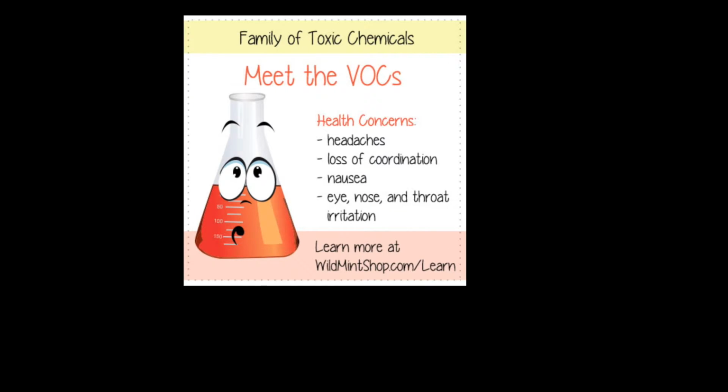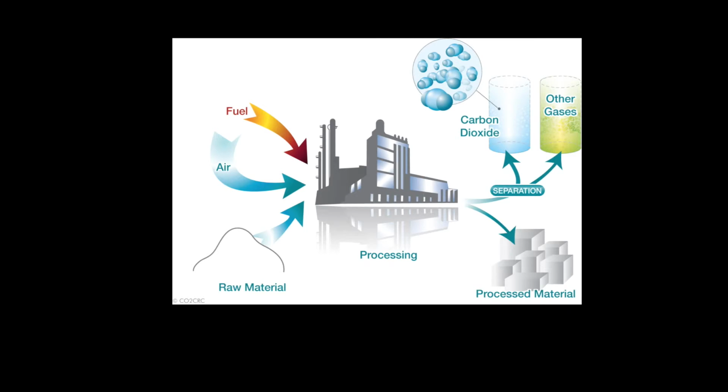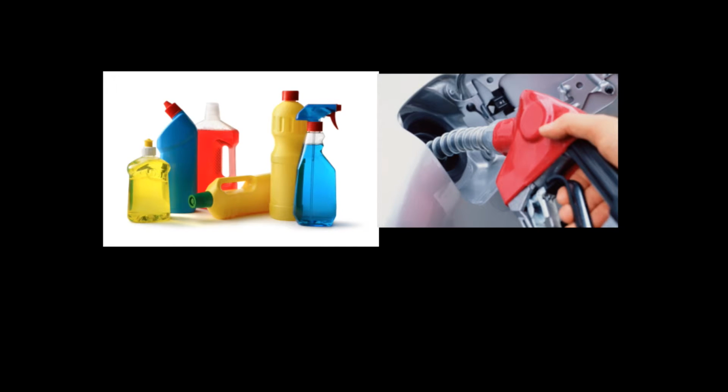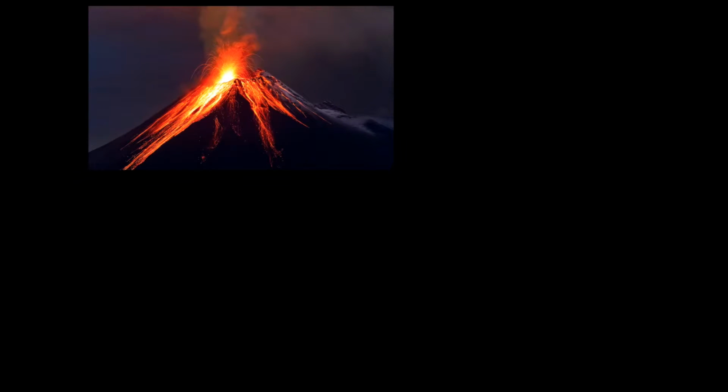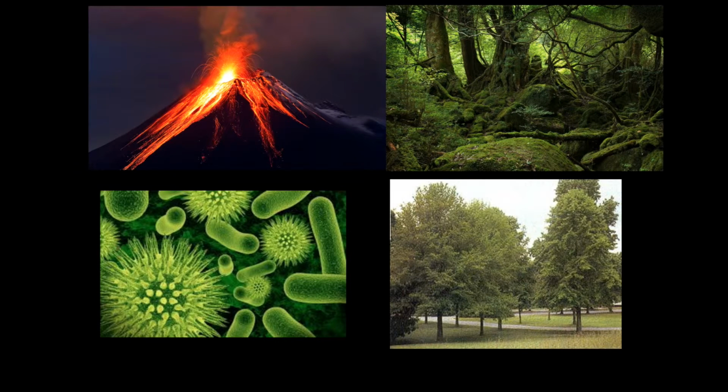Okay, so VOCs is an abbreviation for volatile organic compounds. They are carbon-containing chemicals which are used and emitted by anthropogenic and natural sources. A few anthropogenic sources are solvents, industrial processes, household chemicals, gasoline, evaporation, and consumer items. VOCs also come from natural sources such as volcanoes, vegetation, bacteria, and even trees. An example is the deciduous trees, which emit great amounts of the volatile organic compound isoprene during hot days.